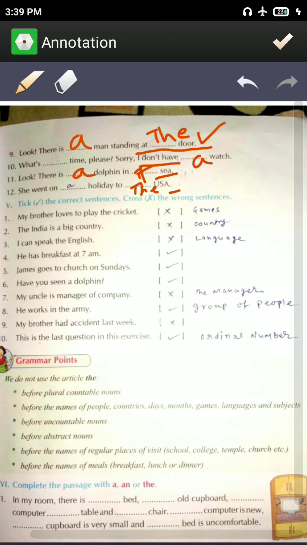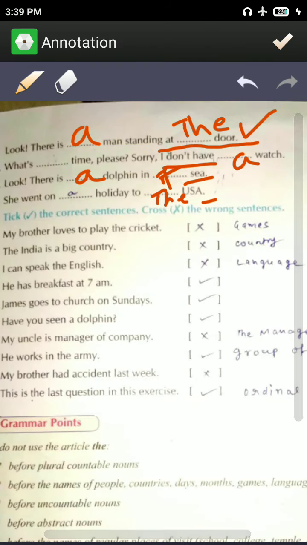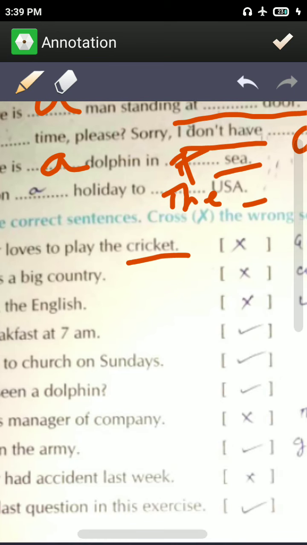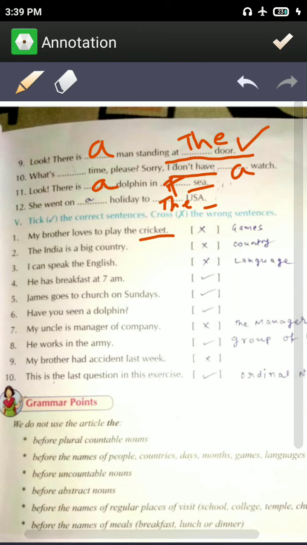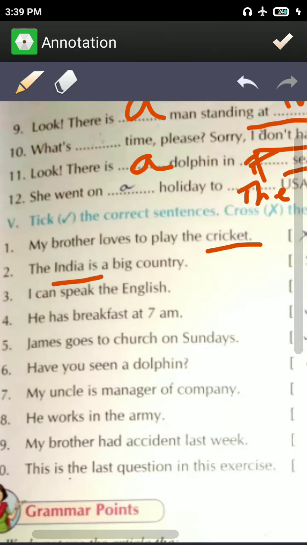My brother loves to play the guitar. It is wrong. Oh, sorry. My brother loves to play the cricket. You know that before games we don't use "the", so it is wrong. India is a big country. No, it is also wrong, because before India we will not use "the". You know that before a country name we don't use "the".